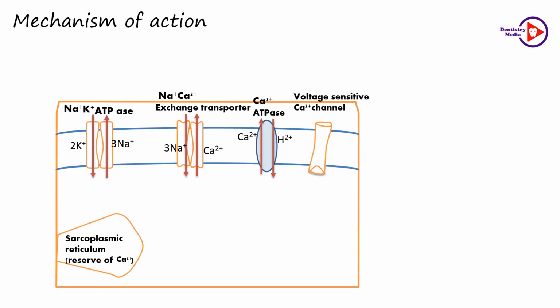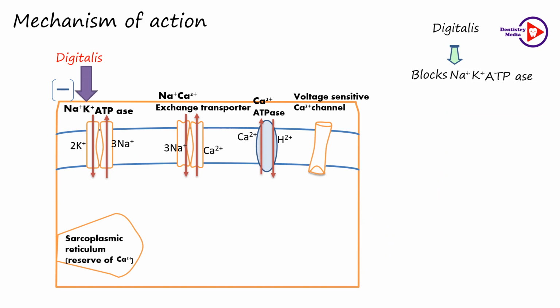Let us see the mechanism of action. Digitalis, in congestive heart failure, inhibits the sodium potassium ATPase, which in turn causes an increased concentration of sodium ions inside the cells. This sodium potassium ATPase maintains the concentration gradient within the cell. That is, it maintains a low concentration of sodium ions inside the cell by removing 3 sodium ions and replacing them with 2 potassium ions.